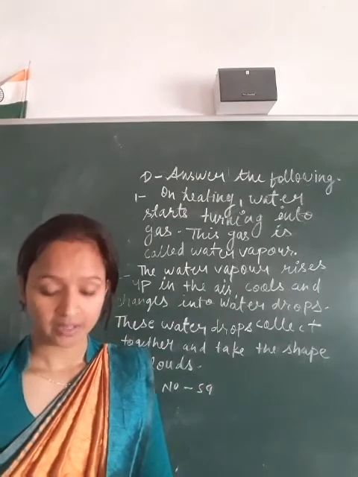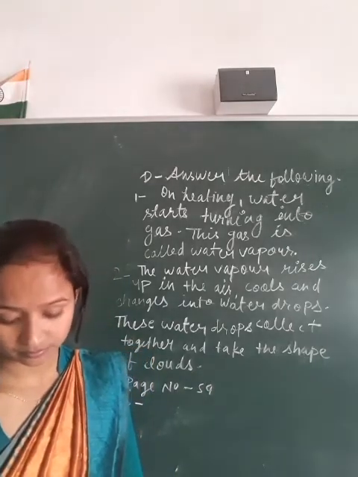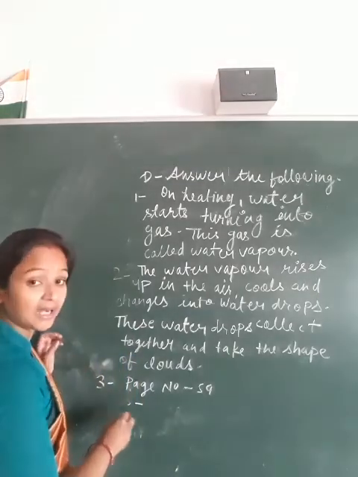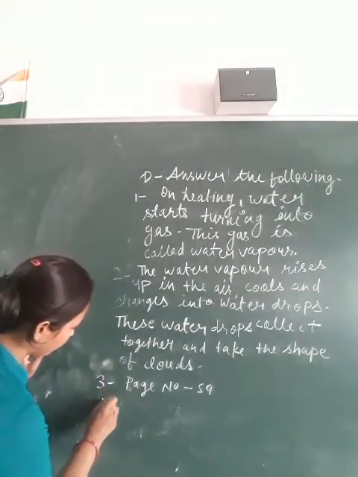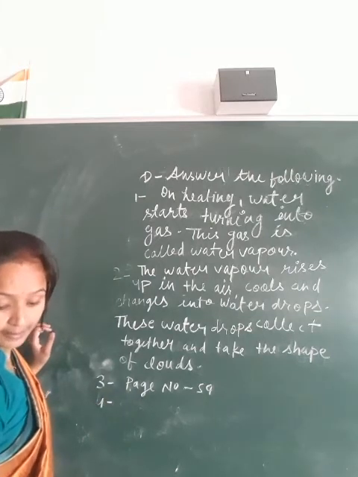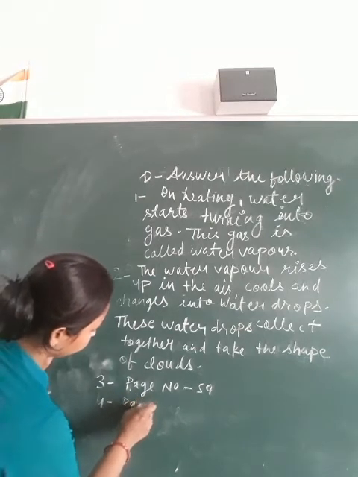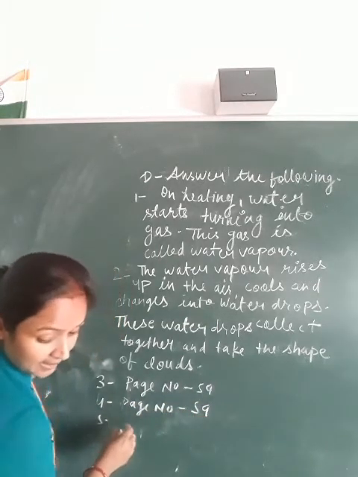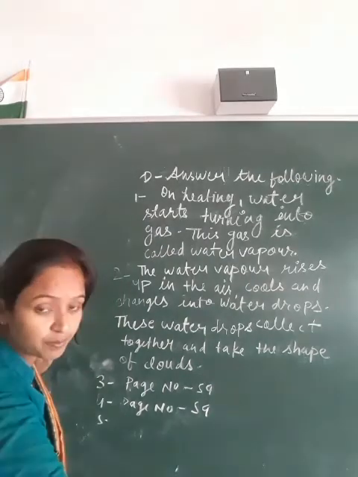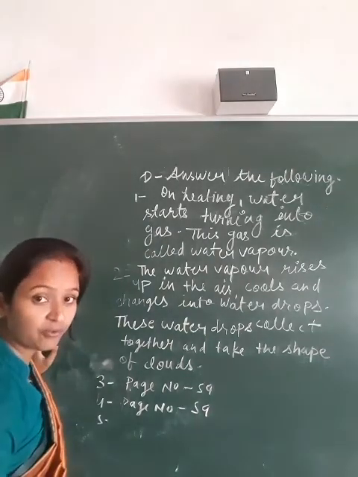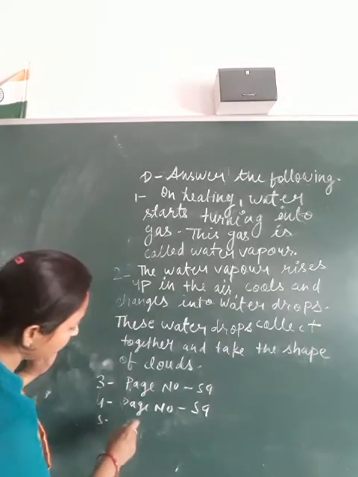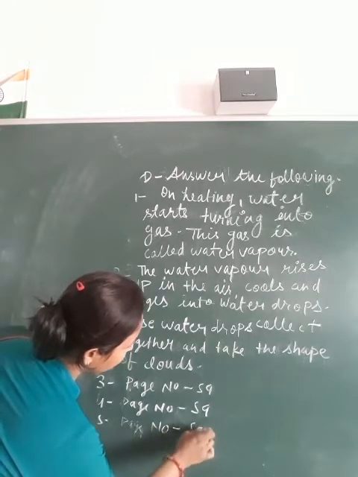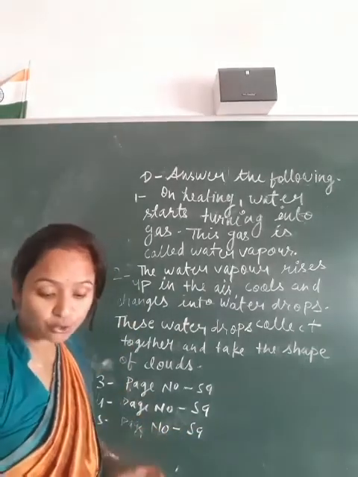And next is what are hailstones? Answer 4. What are hailstones? Page number 59. And what is snowfall? On the same page, number 59.